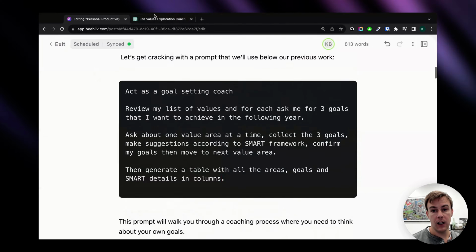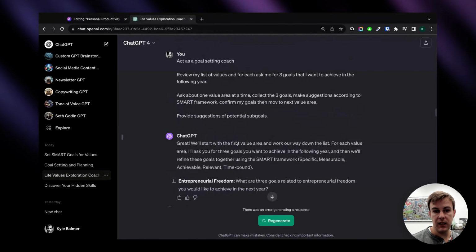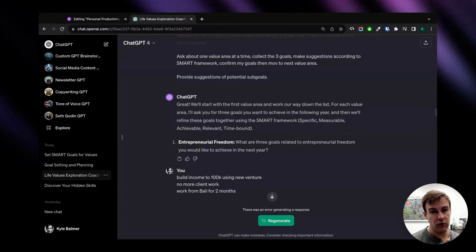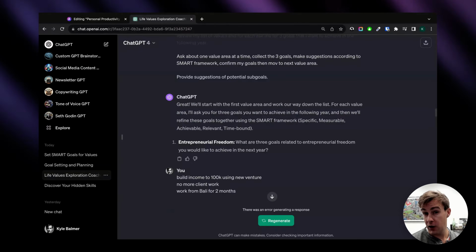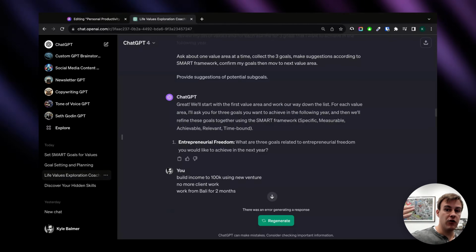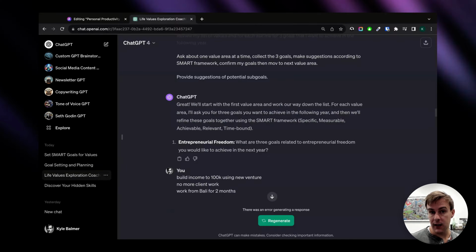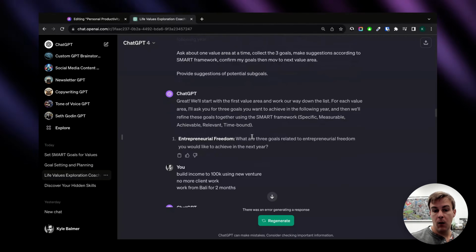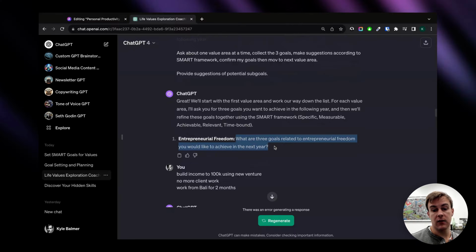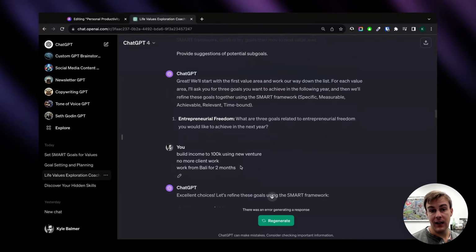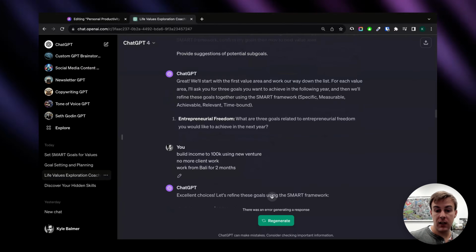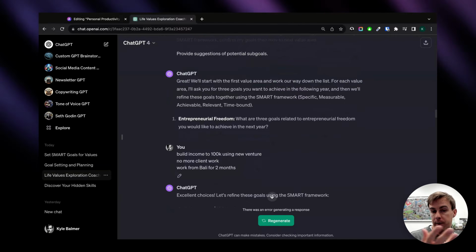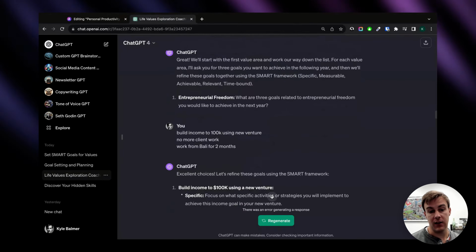So I have gone ahead and stuck that into ChatGPT. ChatGPT is going to go through that list of values that you gave it before. Remember, the first one in my list was entrepreneurial freedom. So it's going to start with entrepreneurial freedom and then work through each of the values one at a time until it's got all the way to the bottom. So here we go. It has asked me, what are 3 goals related to entrepreneurial freedom that you'd like to achieve in the next year? And I've gone ahead and said, okay, these are 3 goals for me. I've said build income to 100K using a new venture, no more client work, and work from Bali for 2 months. For example, these are 3 goals I can achieve in the next year.